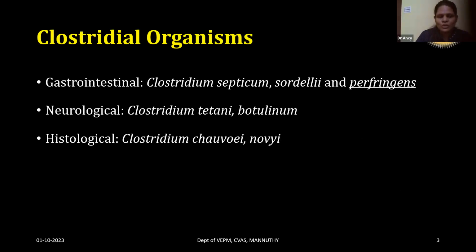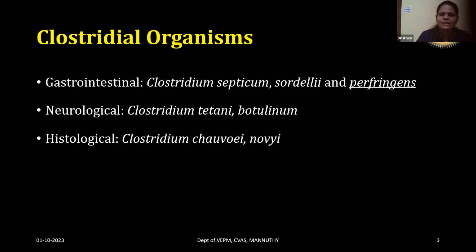The peculiarity of the Clostridial organisms is that they are seen in the soil and in the gastrointestinal tract. So we need not search for any source for this Clostridial organism. It's already there. And the peculiarity of the Clostridial organism is that they produce toxins, and these toxins cause the clinical signs.